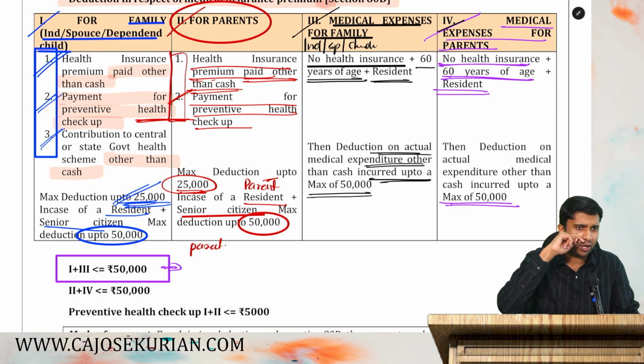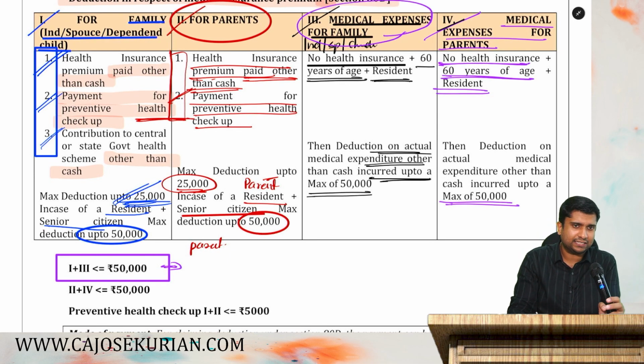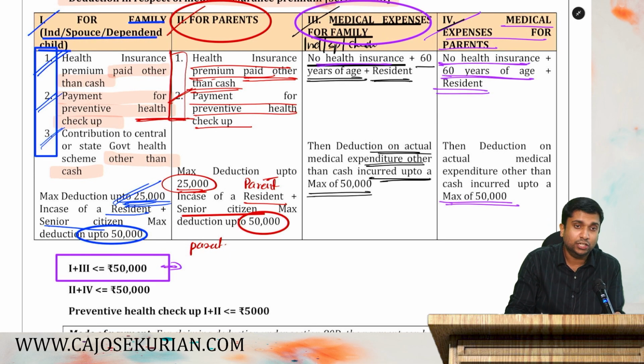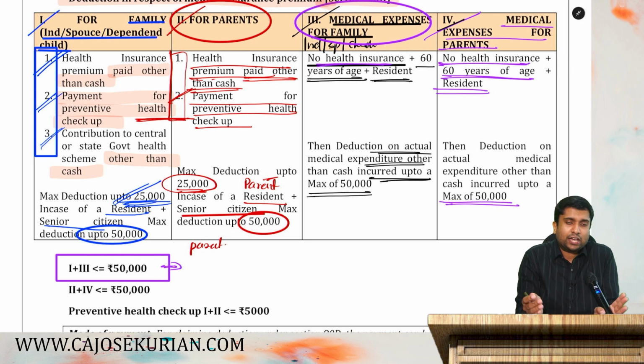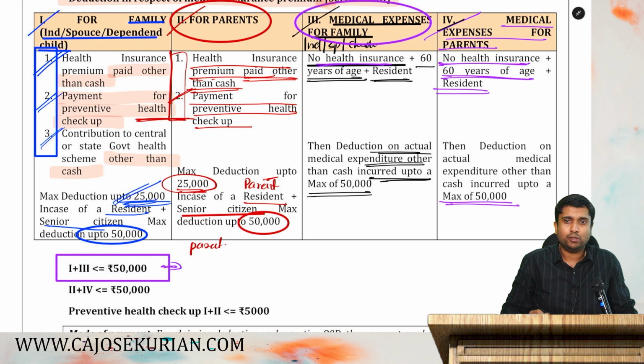Let me ask you one doubt. If you want to claim medical expenses as a deduction, there shouldn't be any insurance. Now the question is, can you claim 1 and 3 together? Because for claiming 3, there shouldn't be any medical insurance. Yes or no? Category 1 is for the medical insurance. Then will category 1 and 3 come together?